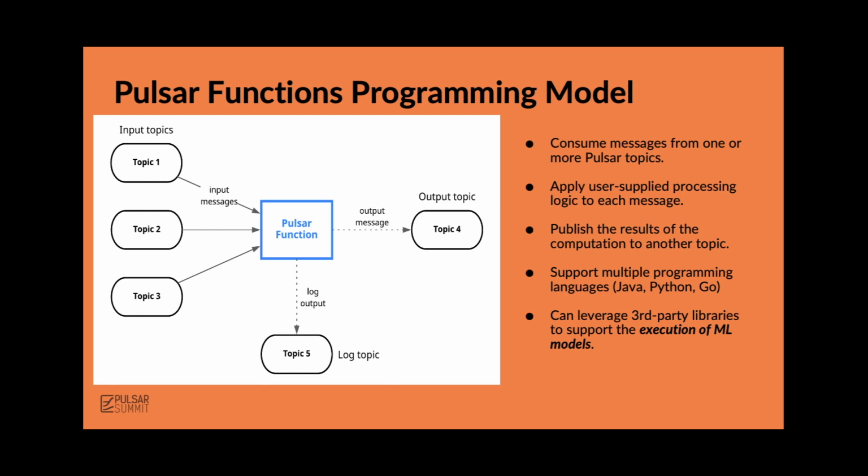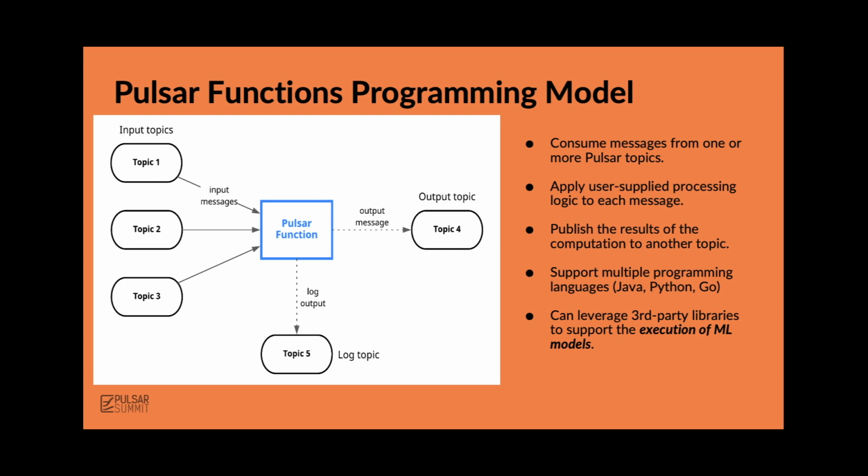From a programming model perspective, this is how they're implemented. So a Pulsar function can consume messages from one or more topics. You can either provide a single topic, a list of topics, or a regex expression mapping to many topics. Whenever an event occurs on one of those input topics that the Pulsar function is registered on, then the user supplied processing logic that you encapsulated within your Pulsar function is executed. As an option, you can publish the result of this execution of your processing logic to an output topic in order to chain them together.